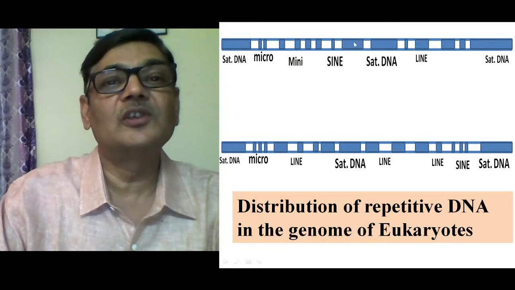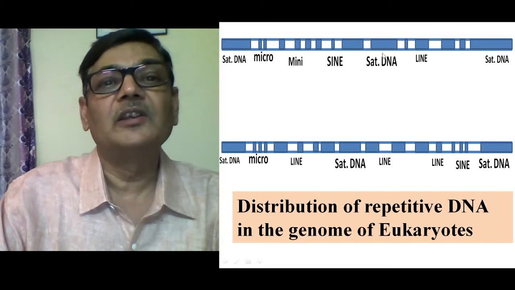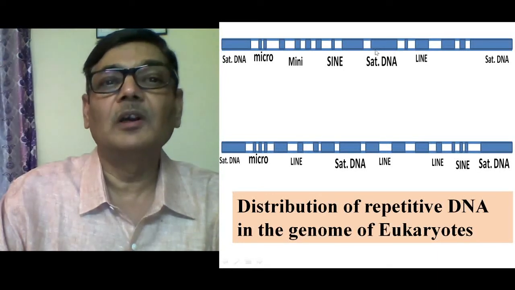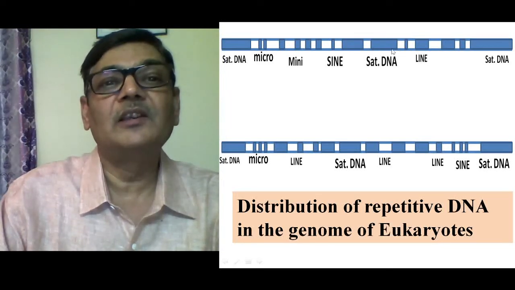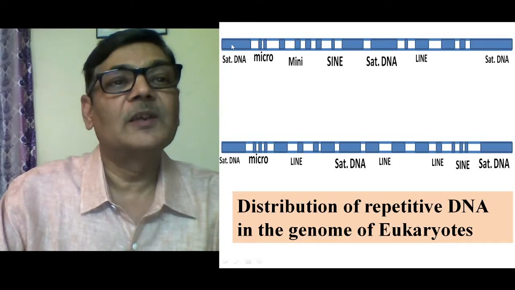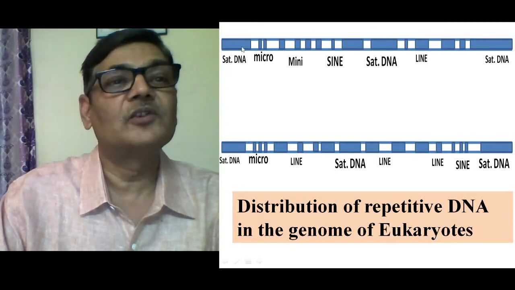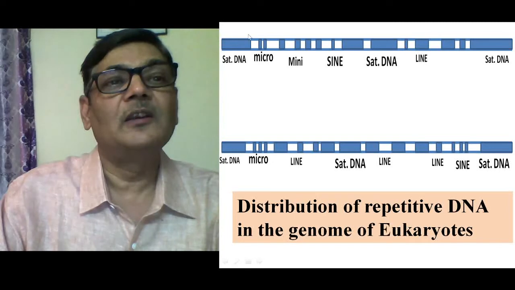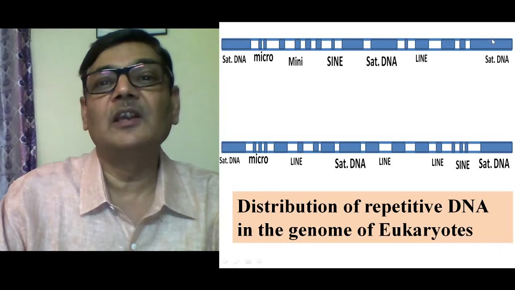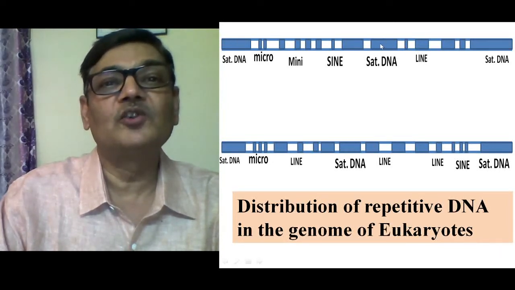Suppose this portion is the centromere of the chromosome, the portion in DNA which is demarcated for the centromere. So here the satellite DNA will be present. In the same way, the terminal ends, that is telomeric portions, also contain satellite DNA. So major part of satellite DNA will be confined to telomeric portions, that is the ends of the chromosome, as well as the centromere.